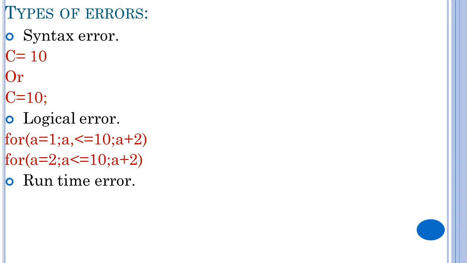The last one is known as, what is that? Runtime error. Third type of error is runtime error. Even after errors are removed and the program is compiled, it doesn't mean that the program will produce the desired result. There may be some mistakes other than the syntax error or the logical error which come in the way of execution. That is known as runtime error. You will get the runtime error if you divide any number by 0 or take the square root of any negative number.